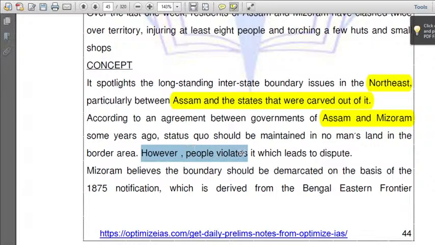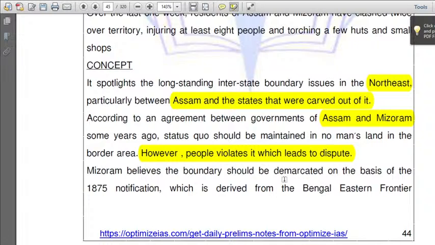Even on the border between India and China, they pledged to maintain status quo. It is always a no man's land. That means we can't go there, and Chinese people won't come there. But recently, Chinese people violated it and it resulted in a very bad clash between our army and their army.